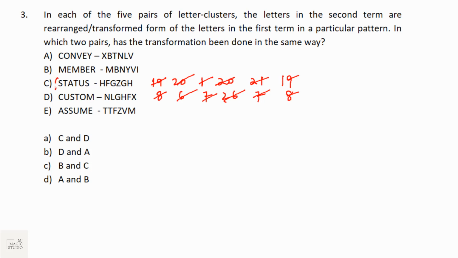Same thing we can identify in custom. That is option, that is example D.